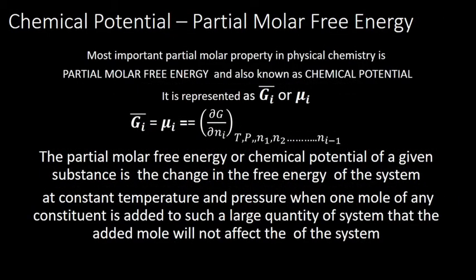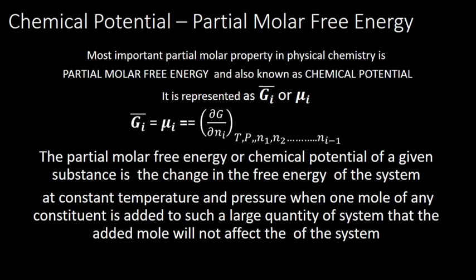Now, chemical potential or partial molar free energy. The most important partial molar property in physical chemistry is partial molar free energy. That is also known as chemical potential, and it is represented by Gi bar, or simply we use μi to represent it. So Gi bar is equal to μi is equal to ∂G/∂Ni at constant temperature, pressure, N1, N2 up to Ni minus 1.